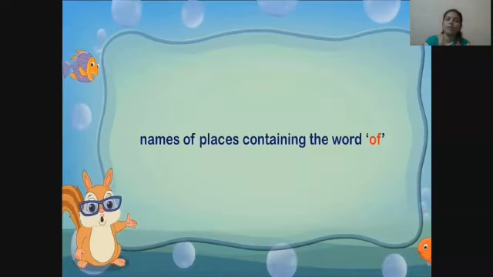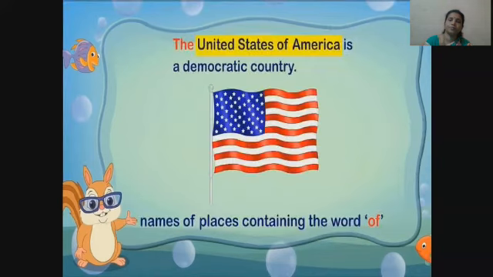The is used before names of places containing the word of. Here, the United States of America is a democratic country.